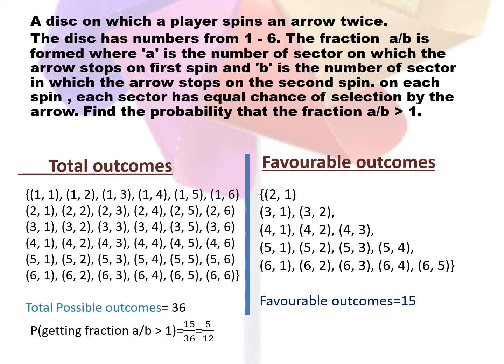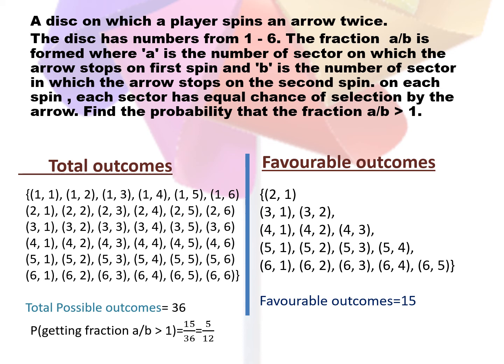But what will be the favorable outcomes? We have to search those outcomes in which the first number has a value such that the fraction formed by the numbers will have a value greater than 1. See, suppose we take the first one, 1 1, then 1 upon 1 will be 1 only. It will not give a value greater than 1. Next is 1 2. So the fraction will be 1 upon 2. Again it will not have a value greater than 1. Similarly, we can search out the other options.